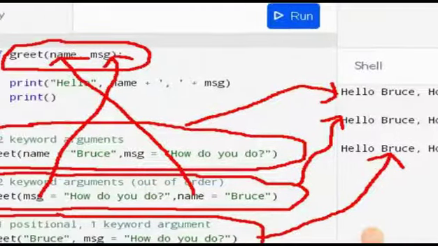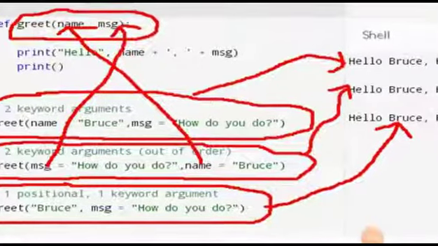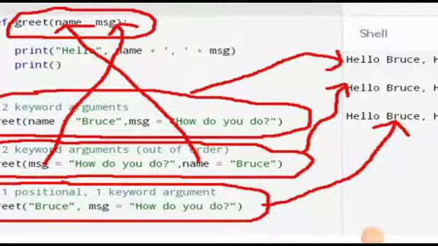In the second case also, why are we getting this? Because actually this MSG value is being passed on to the MSG argument only. The order has been reversed while calling the function, but after we have passed the values, these values will be received by the correct parameters by using keyword arguments. That is why in the second line of output we are getting the correct output. If it was not so, we would have got the wrong output here.